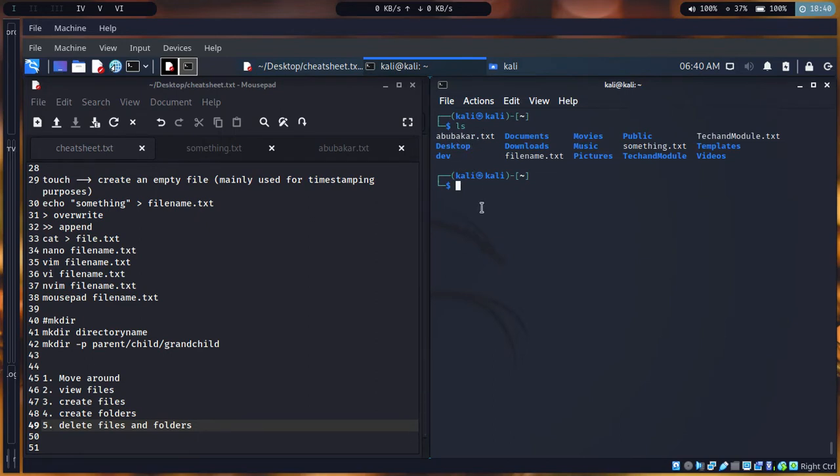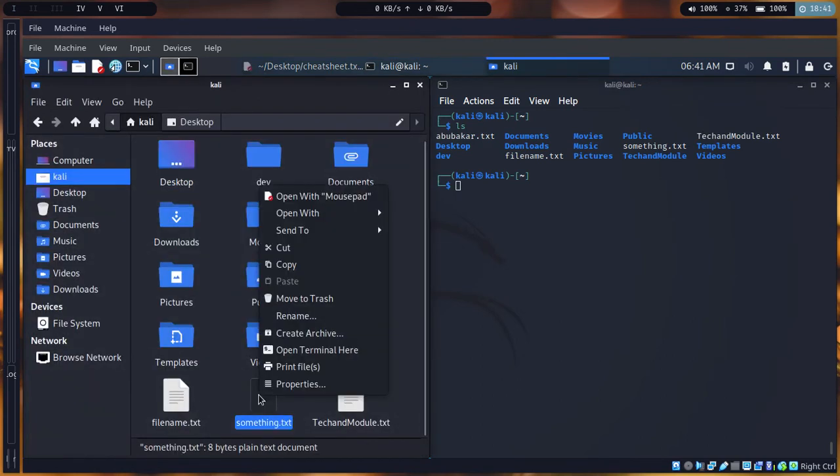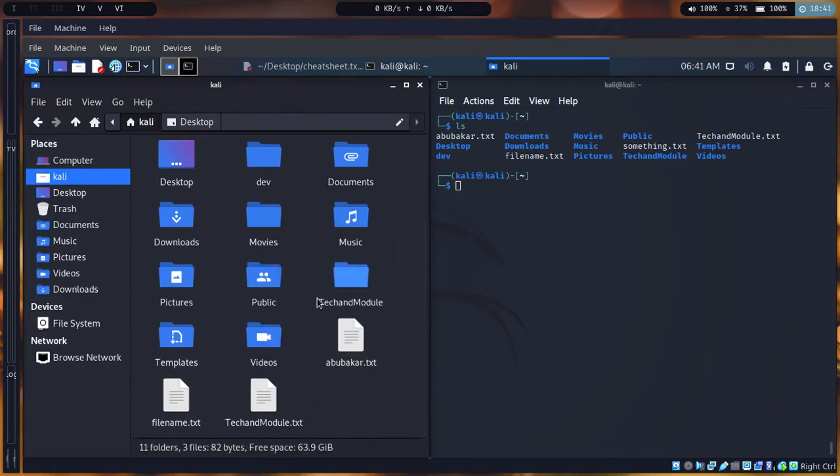You got it, right? So in Windows, there is something that you do. You right click and then you delete, right? Well, in here too it exists. Let's assume I want to delete something here. I can say right click, and then I can say move to trash, and it's gone.